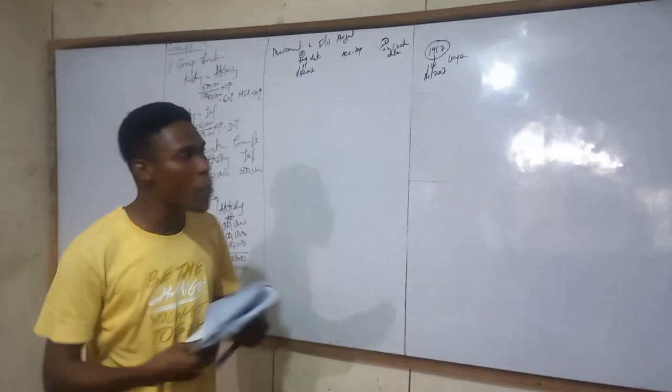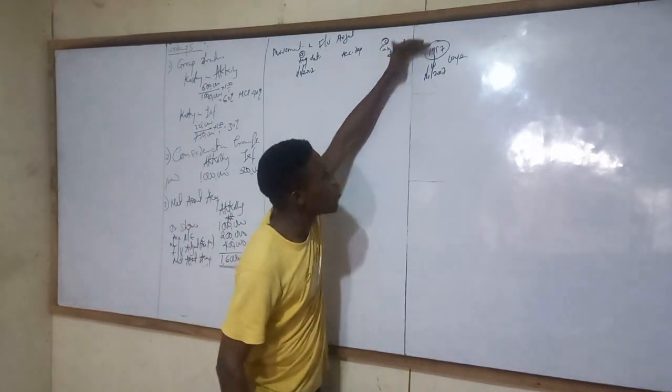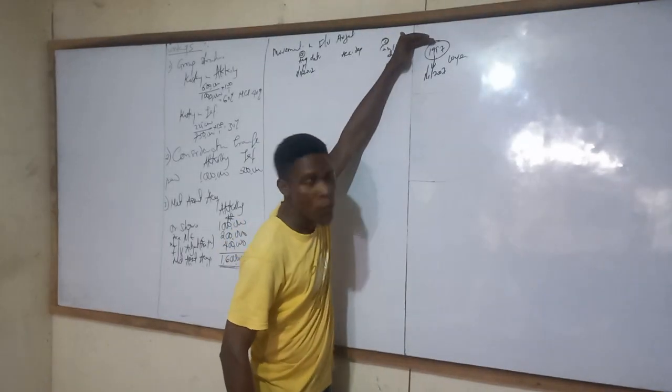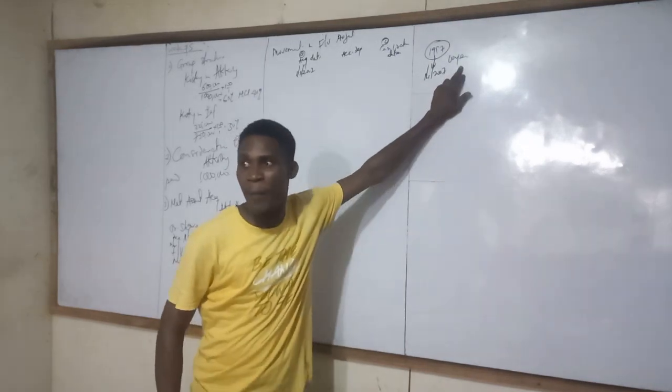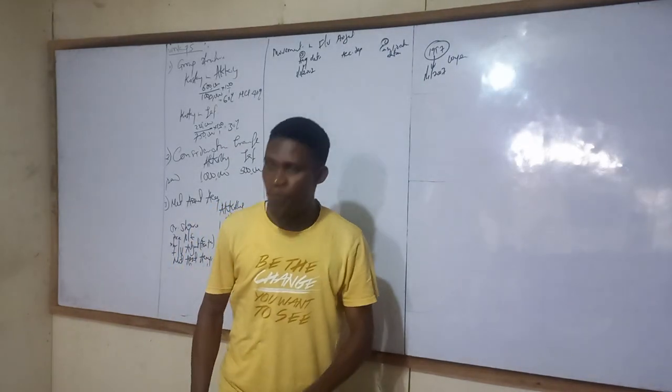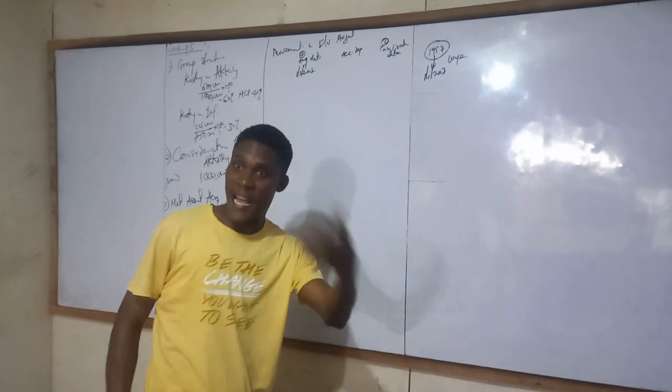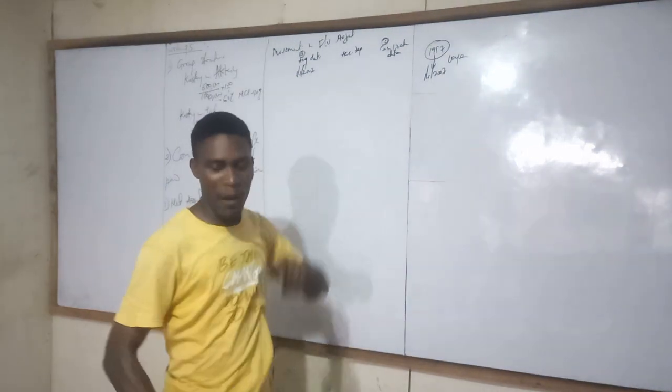I hope you get my message. That will be from the day you acquire the asset to the day you acquire the subsidiary. From the day you buy the asset to the day you acquire the subsidiary, the asset has used how many years? It has used already 10 years. Okay? What do we need? The remaining years as at this date.